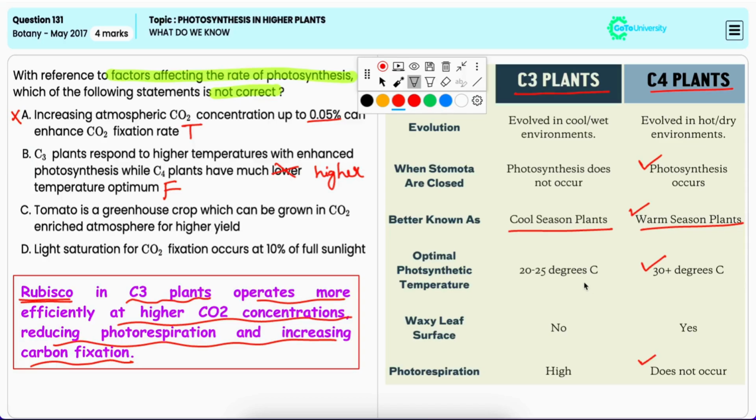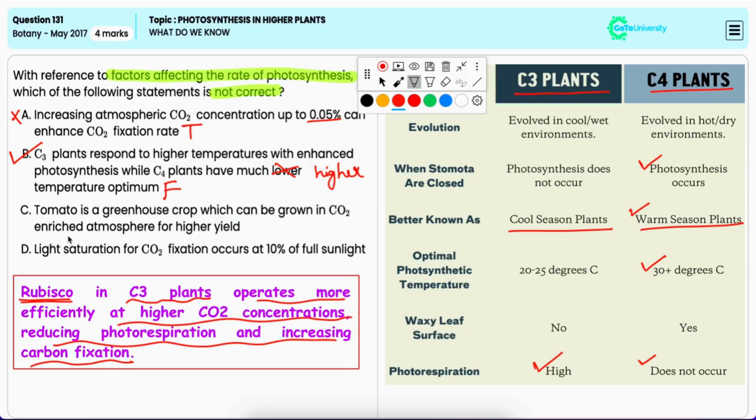But in contrast, C3 plants suffer from increased photorespiration at higher temperatures, thus reducing their photosynthetic efficiency. Hence, it is the correct option.